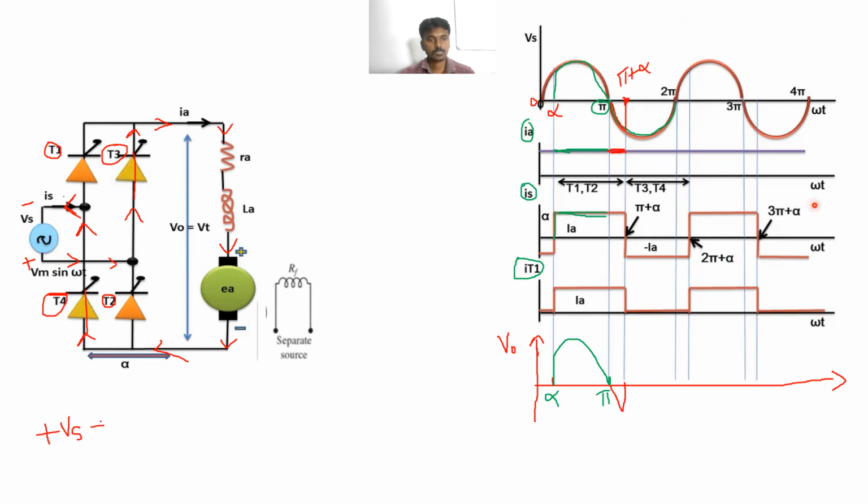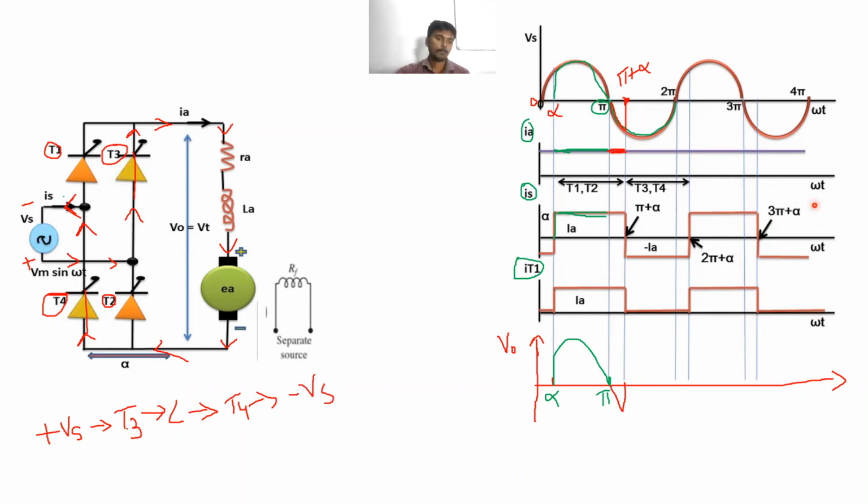Plus Vs. Next, after plus Vs, where will the current go? T3. After T3, the load circuit. After the load, T4. After T4, minus Vs.